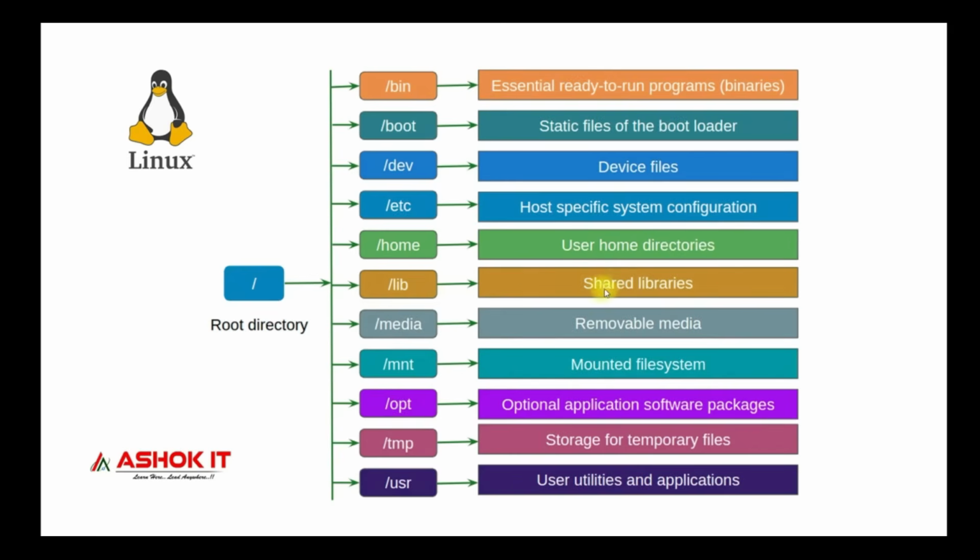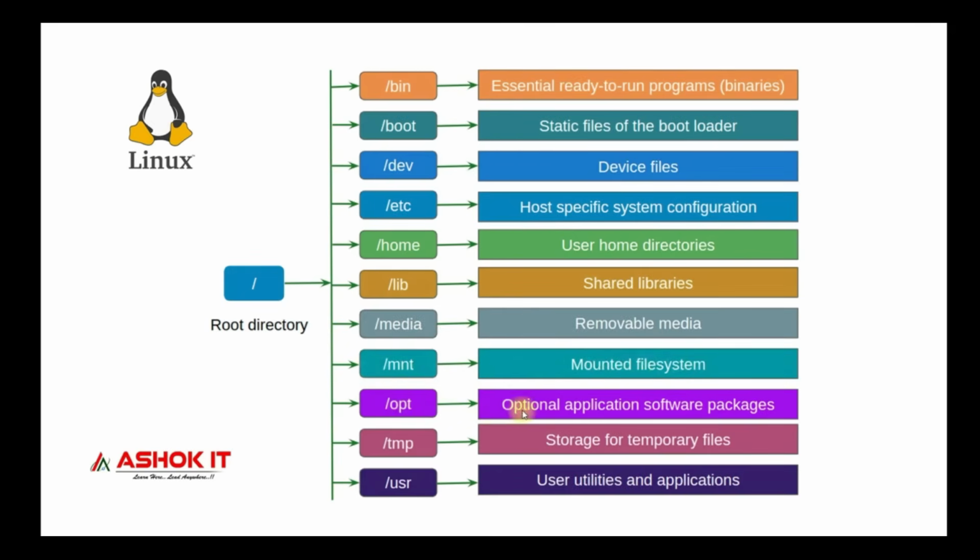Then the /lib directory is available, which contains shared libraries. Then the next one, /media. Removable media files will be available in the media directory. Then the next one, the mount directory, for mounted file systems. Suppose for example in AWS, EFS, Elastic File System, is available. I want to mount it to a particular directory in the Linux machine. Then we can use that mount. Mounted file systems will be available in this mount directory.